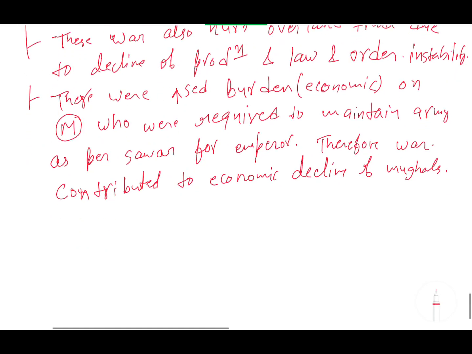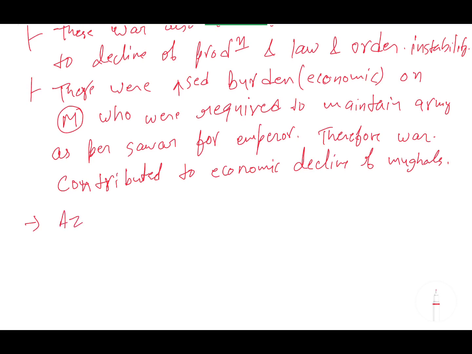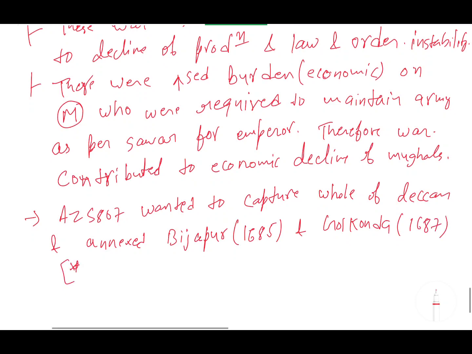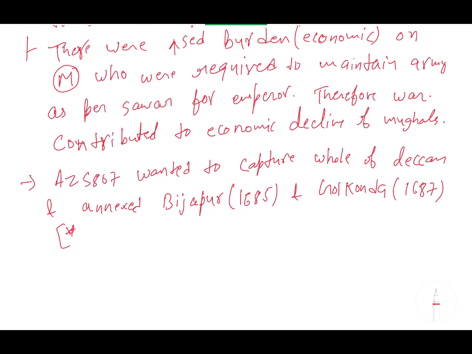The next point, Aurangzeb wanted to capture the whole of Deccan and annexed Bijapur in 1685 and Golconda in 1687. And you can write in brackets that Bijapur and Golconda were autonomous Muslim kingdoms.